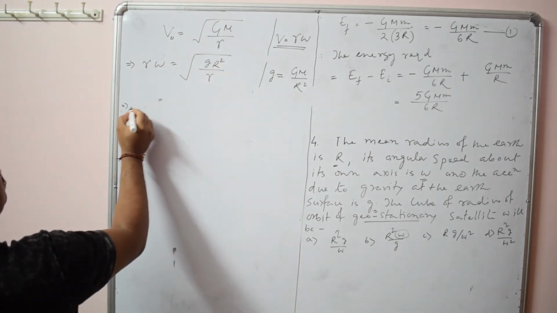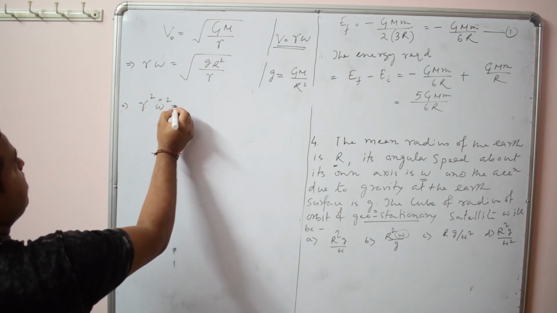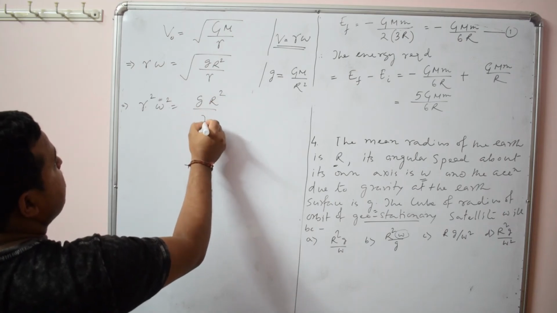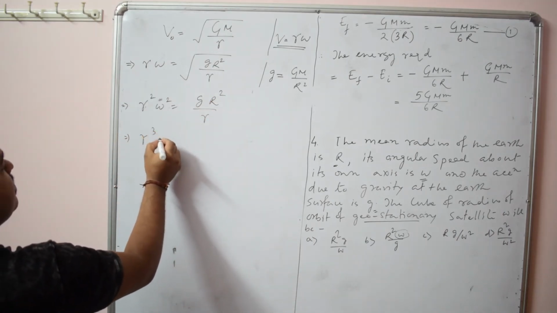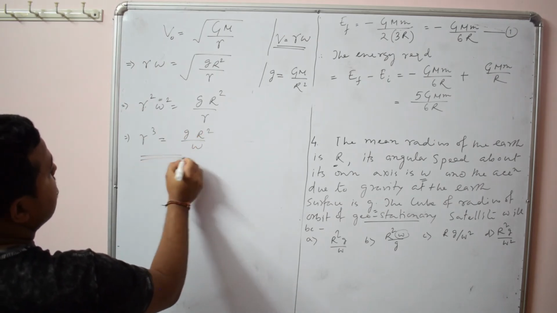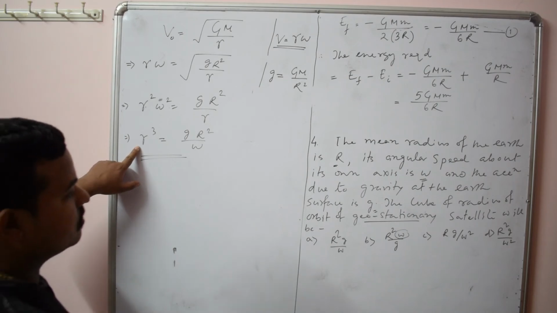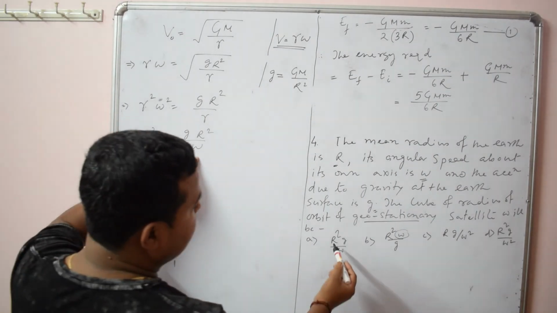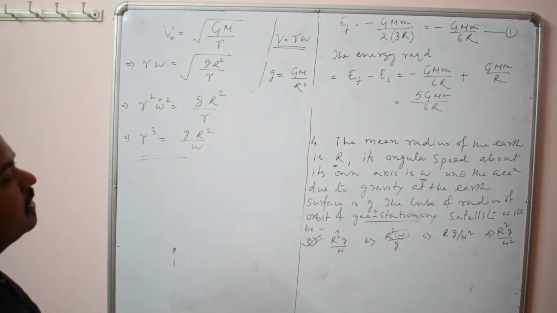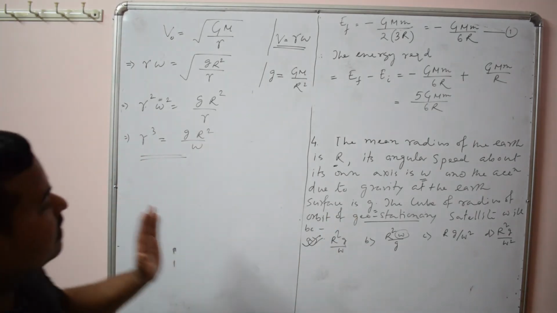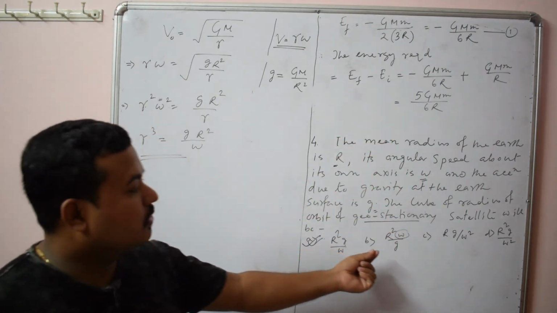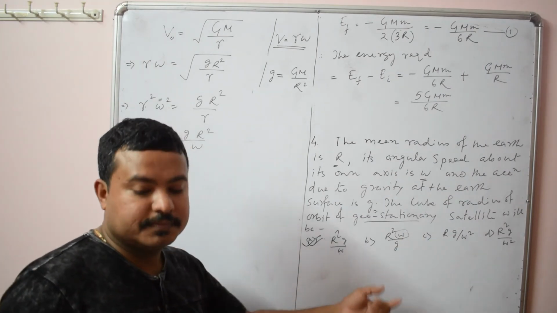Now square both sides. So r square omega square will be g r square by r. So r cube will be g r square by omega square. You have to find out the cube of radius, so it will be g r square by omega square, which is option 1. So first you have to read the question carefully, and see what conditions are given and what you have to find out. Sometimes you have to see the options also.